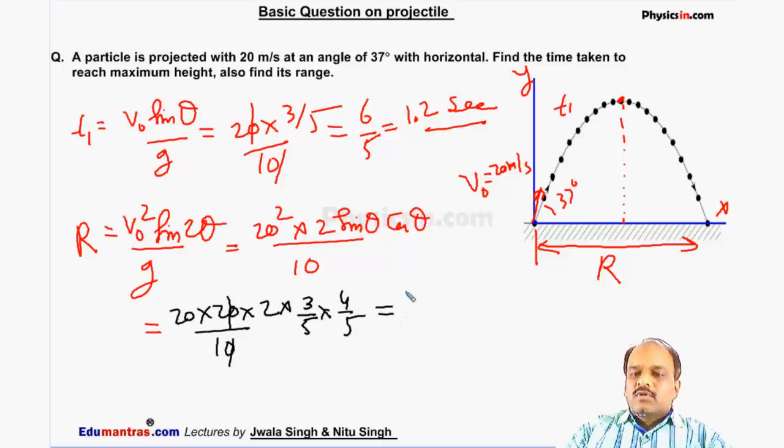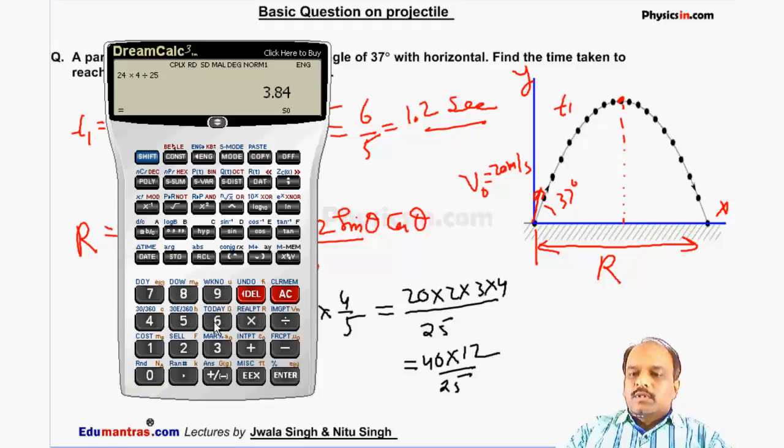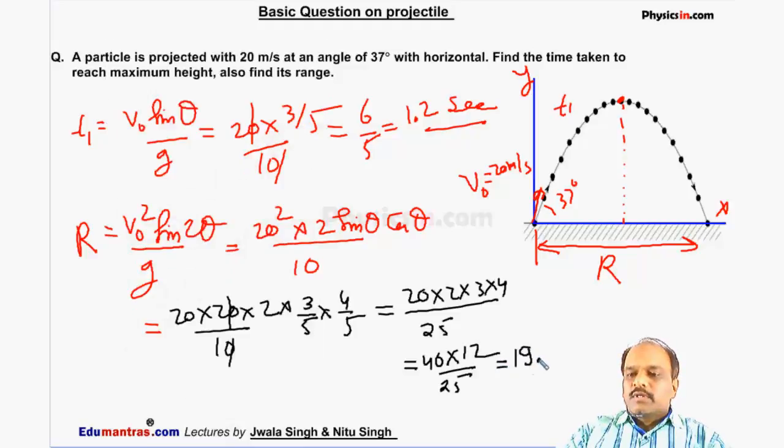We get 20 into 2 into 3 into 4 divided by 25, which comes out to be 40 into 12 divided by 25, which is equal to 19.2 meters. This is the range of the projectile.